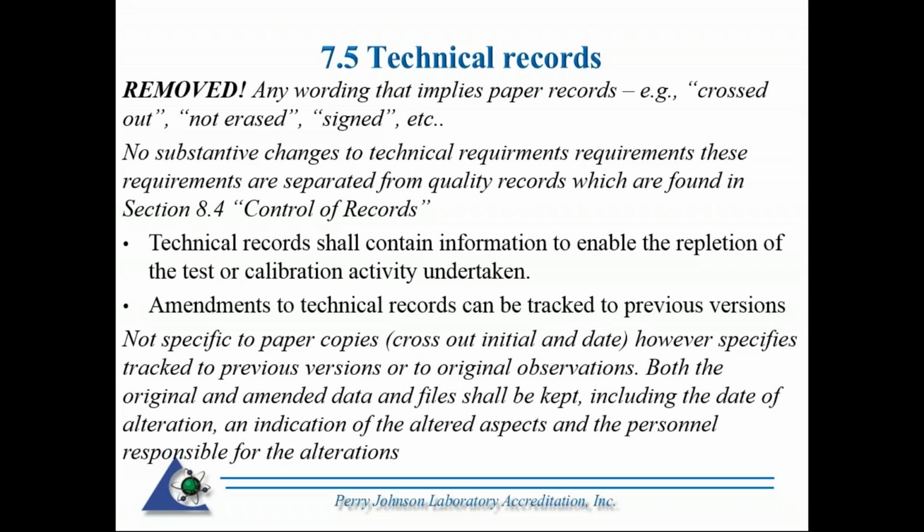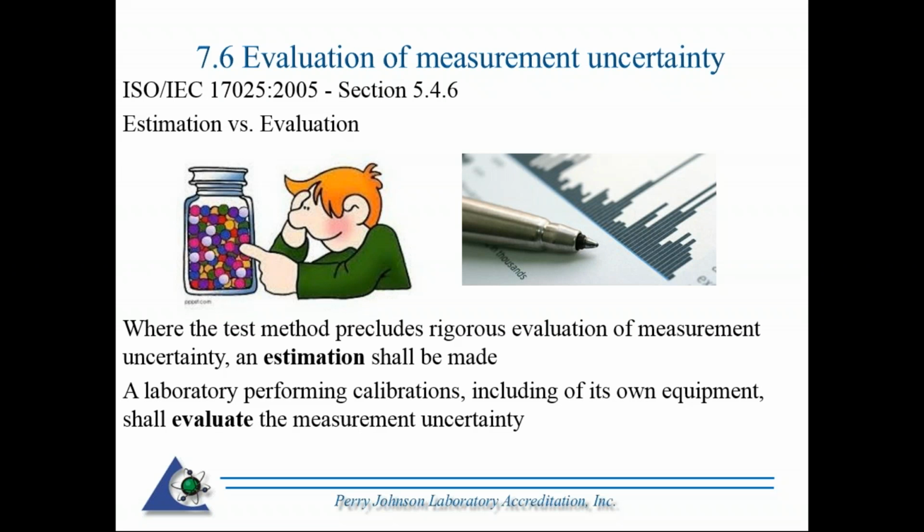If you are not electronic, if you're still using, say, a paper system to record your data, you can still utilize the cross out, initial, date, where you can still see what the change was from. You can still utilize that and comply with the requirement of being tracked to previous versions. However, it's not specific toward that. It's more tailored toward the electronic media in 2017.